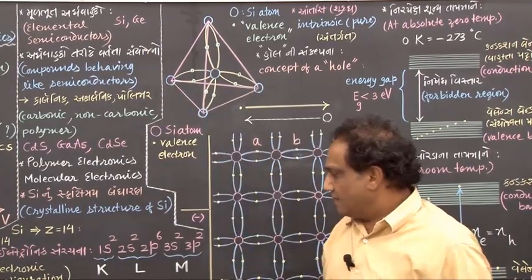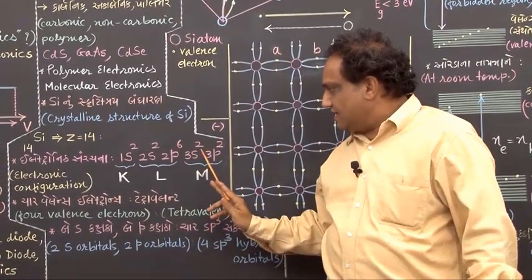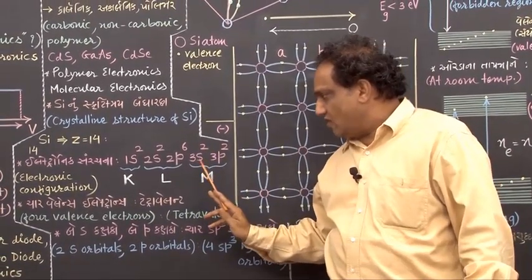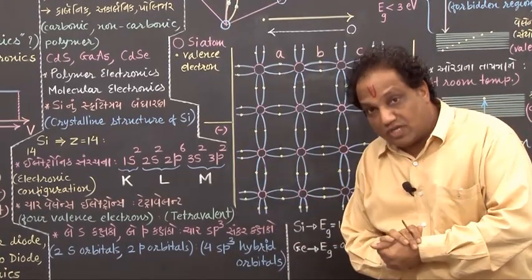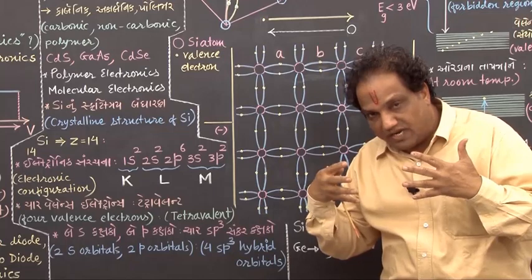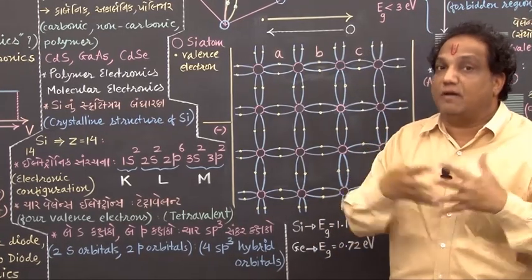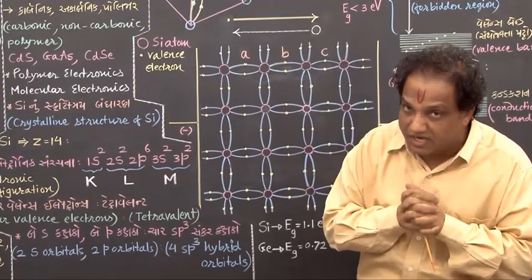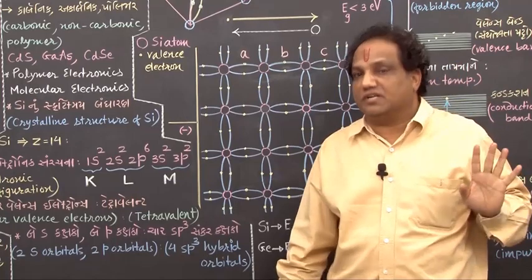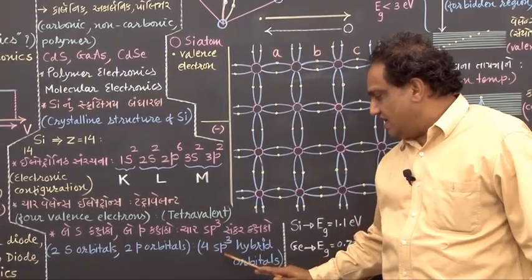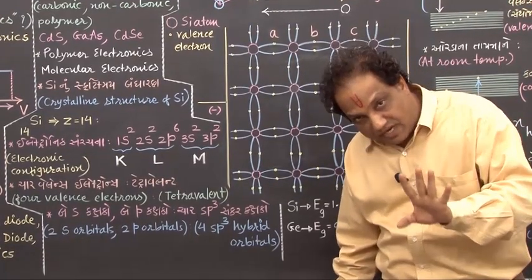Okay, fine. Now tell me, here it so happens that 1 orbital of 3s and 3 orbitals of 3p, totally 4 orbitals, are getting mixed up, and because of the process of hybridization between these 4 orbitals, ultimately we have 4 sp3 hybrid orbitals.